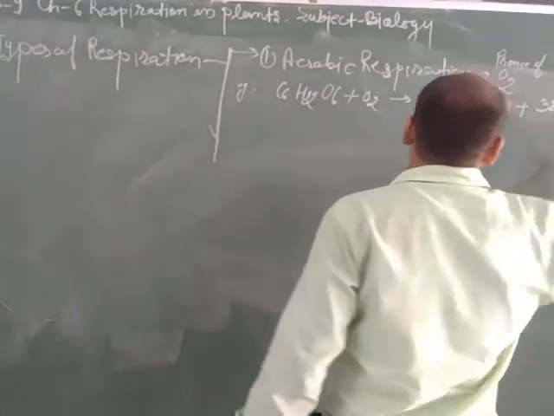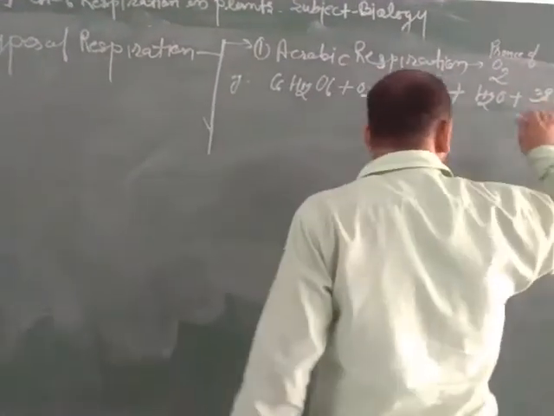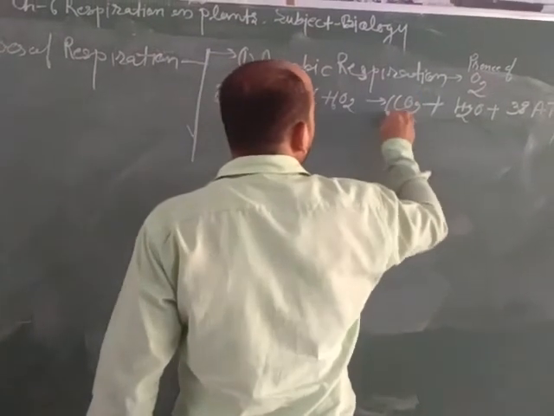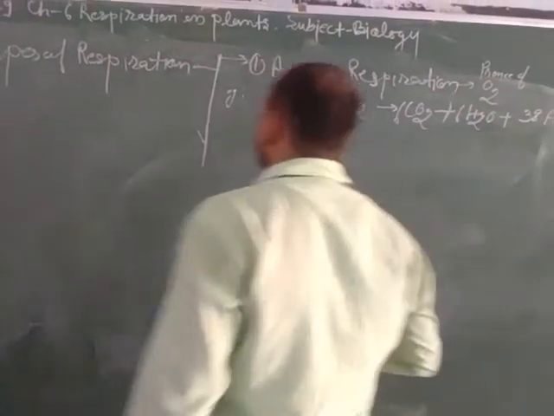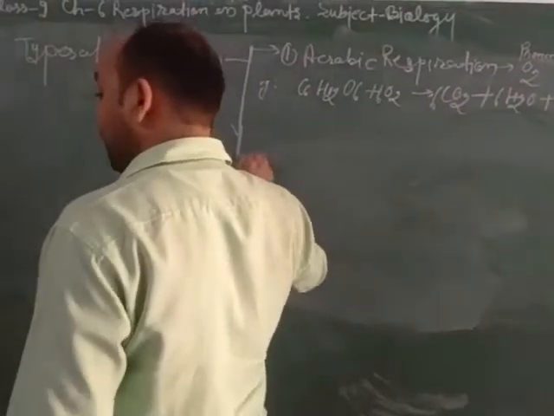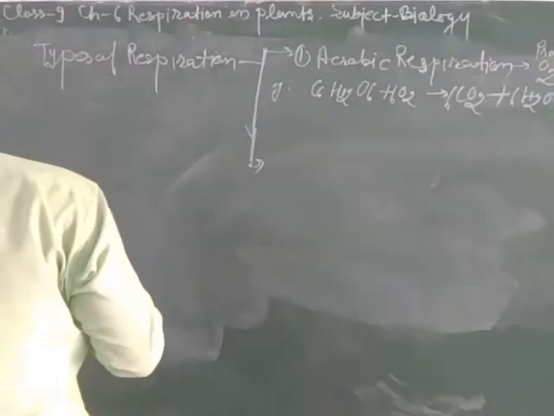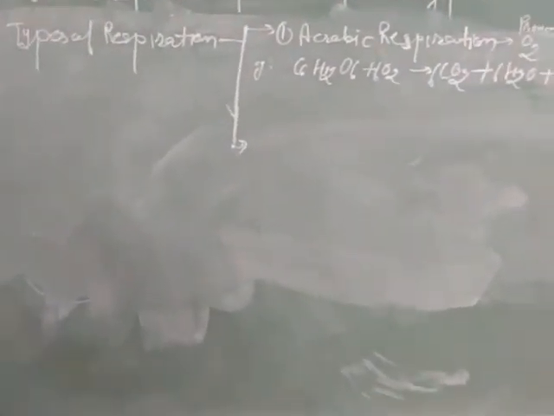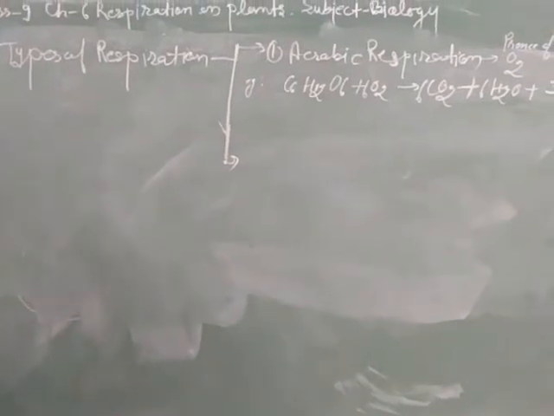Or here you can write only energy. For balancing it, put 6 near O2 and 6 near carbon dioxide and water. So aerobic respiration generally occurs in higher organisms.